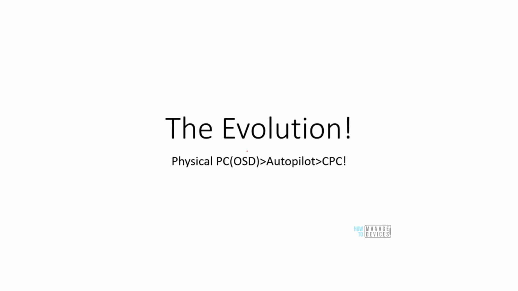I mean, there might be organizations who are still doing it, but this is how we did it 15 years back. Then came Autopilot for physical machines. In case of Autopilot, we ship the machine directly to the end user. The end user unboxes it, powers it on, logs in, and then he's business ready. The device gets Azure AD joined or hybrid Azure AD joined, Intune enrolled. He gets all the policies from Intune. His operating system even gets upgraded if there is a Windows update ring or stuff like that,